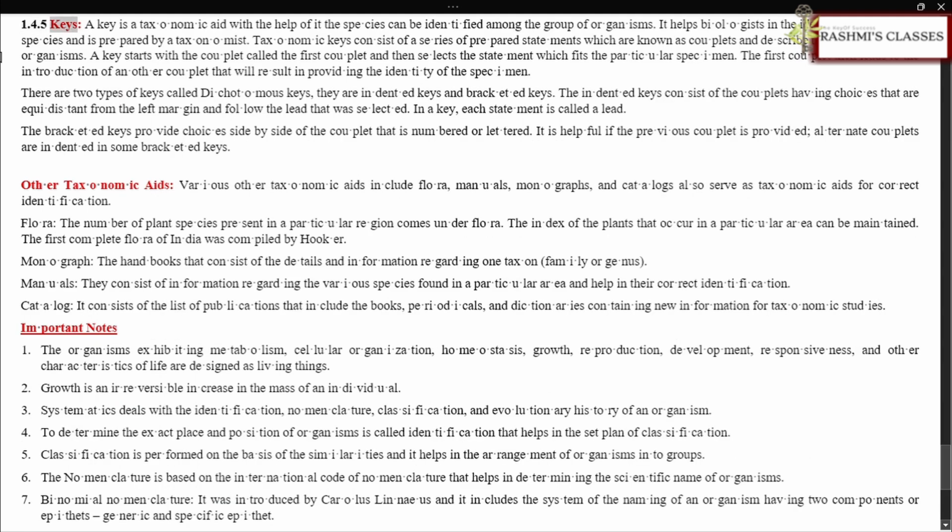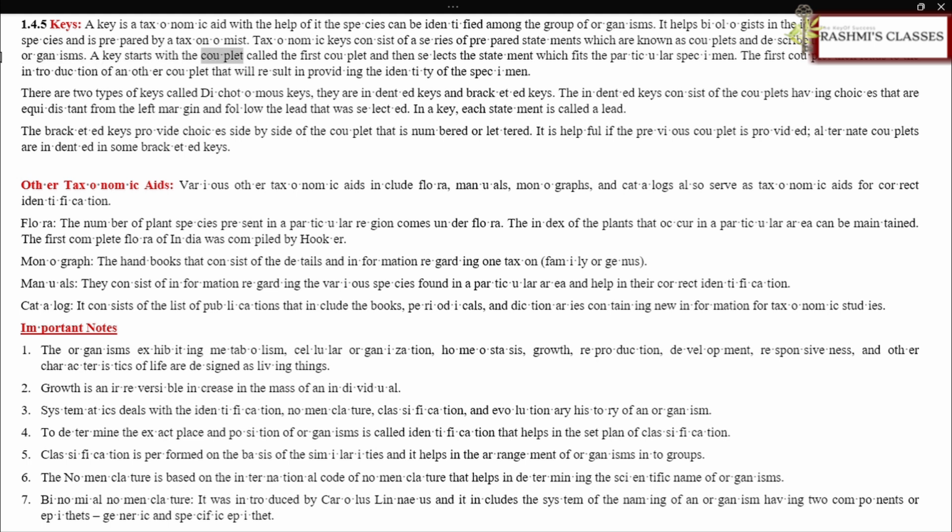1.4.5 Keys. A key is a taxonomic aid. With the help of it, the species can be identified among the group of organisms. It helps biologists in the identification of the species and is prepared by a taxonomist. Taxonomic keys consist of a series of prepared statements which are known as couplets and describe the features of some organisms.